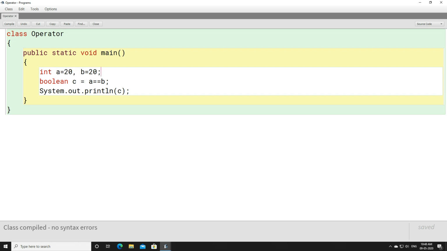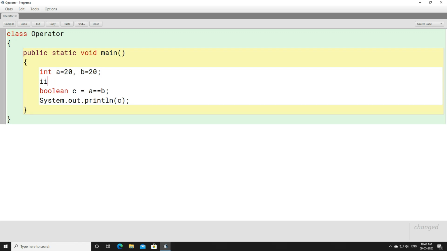So next time, remember students, if you write like this, int true, you cannot write int true equals to 10. The reason is true is a keyword here, right? It will give you an error. True is a value for boolean, right? But if you write capital T, this can be considered as an identifier. The reason is the capital T does not have any specific meaning for the compiler, but small t, true, has a specific meaning for the compiler. And what is the meaning? It is used for boolean purpose, right?